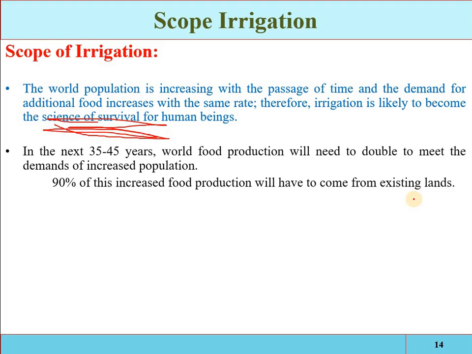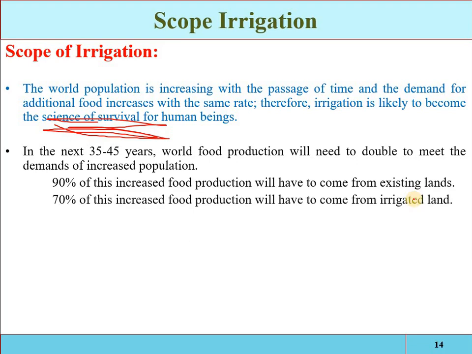So the food demand is increasing, the land is constant, so how will we obtain that extra food? That extra production will be obtained from the existing land by developing a proper irrigation system, and 70% of the increased food will have to come from irrigated land. We have to develop the land, the irrigation infrastructure, and the systems.